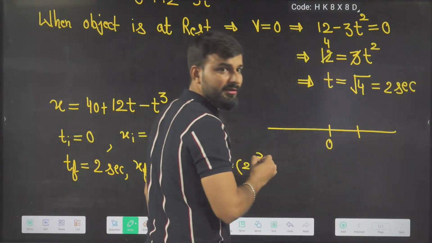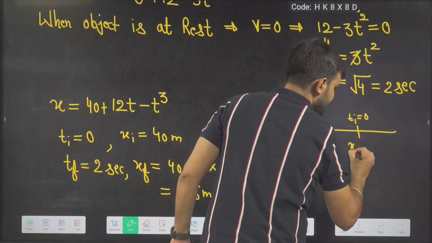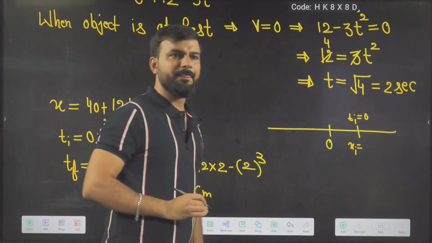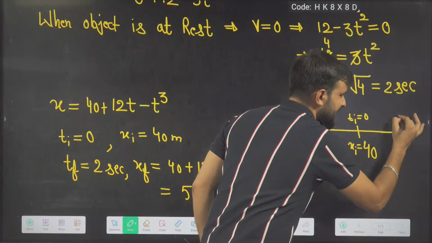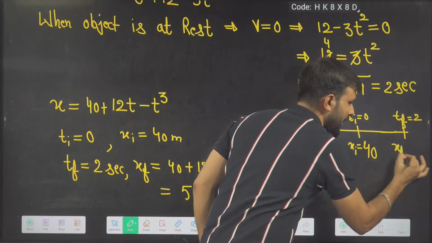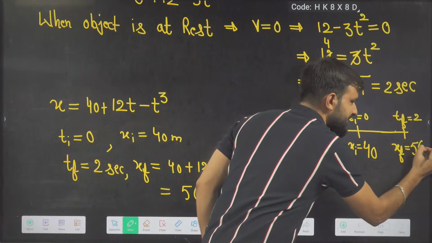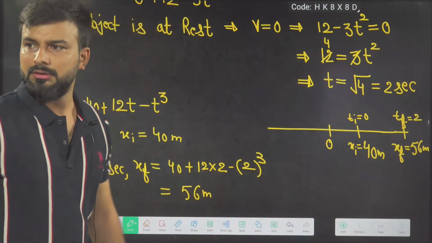Here, t initial is 0, and x initial is what, beta? 40. X initial is 40. T final is what? 2 seconds. Then x final will be what? 56 meter. Right or wrong?